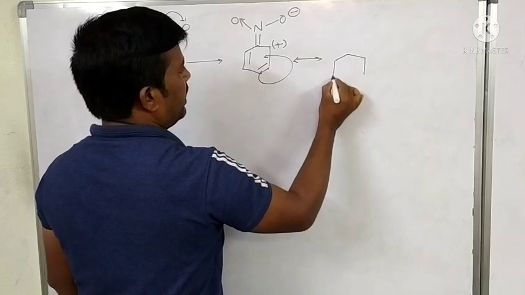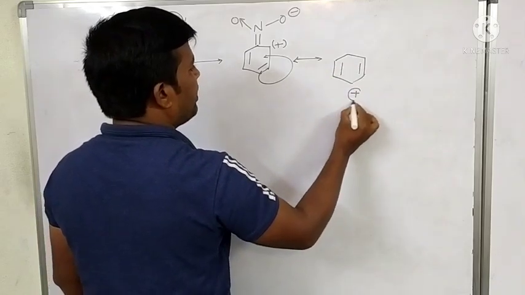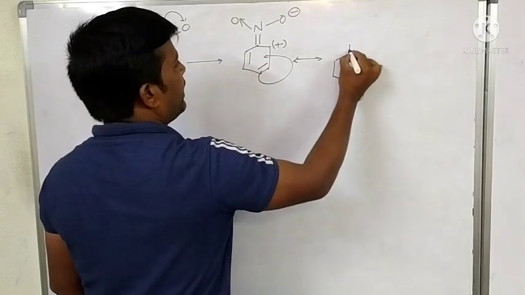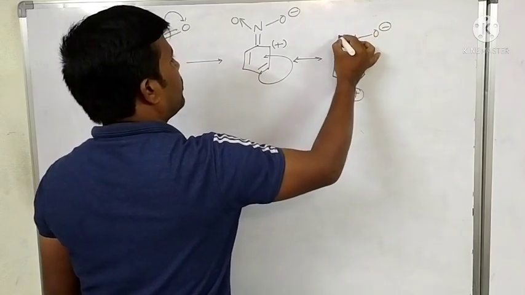Then this carbon gets a positive charge, with the same double bond nitrogen, the oxygen gets a negative charge.